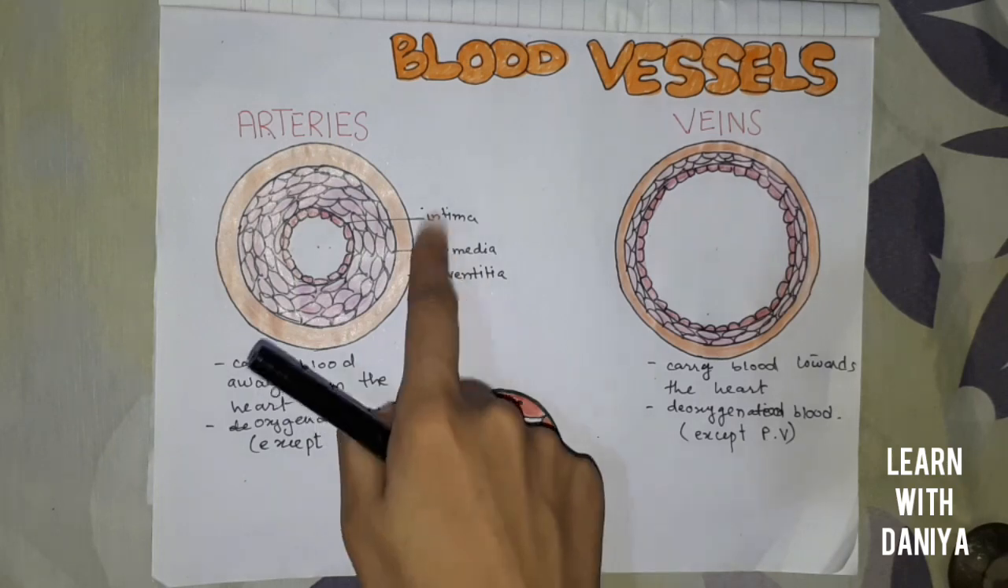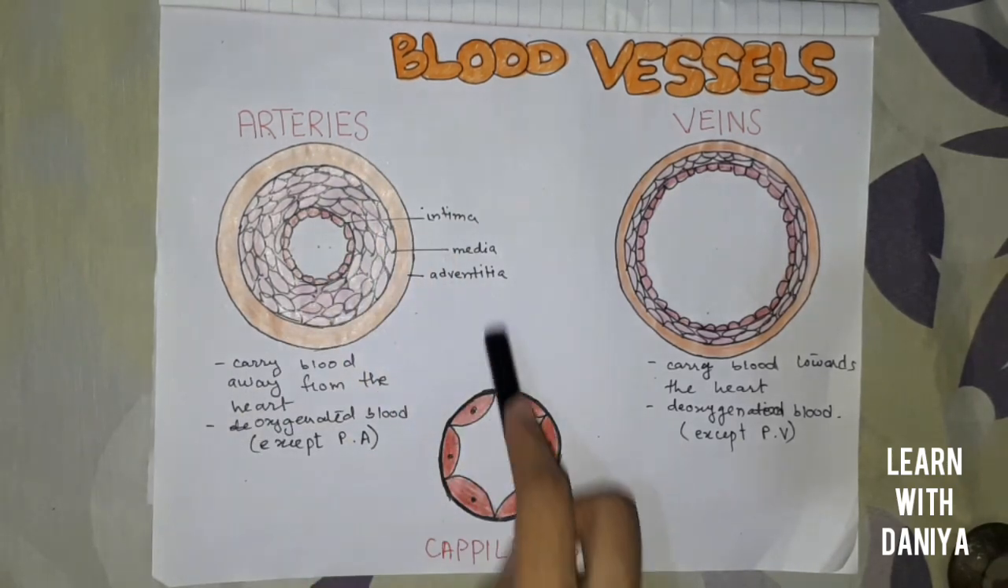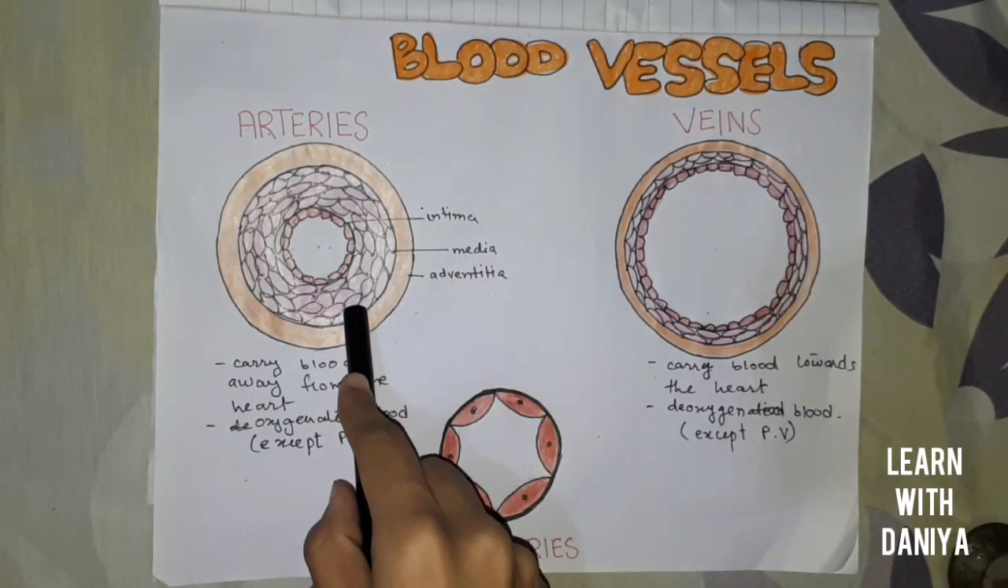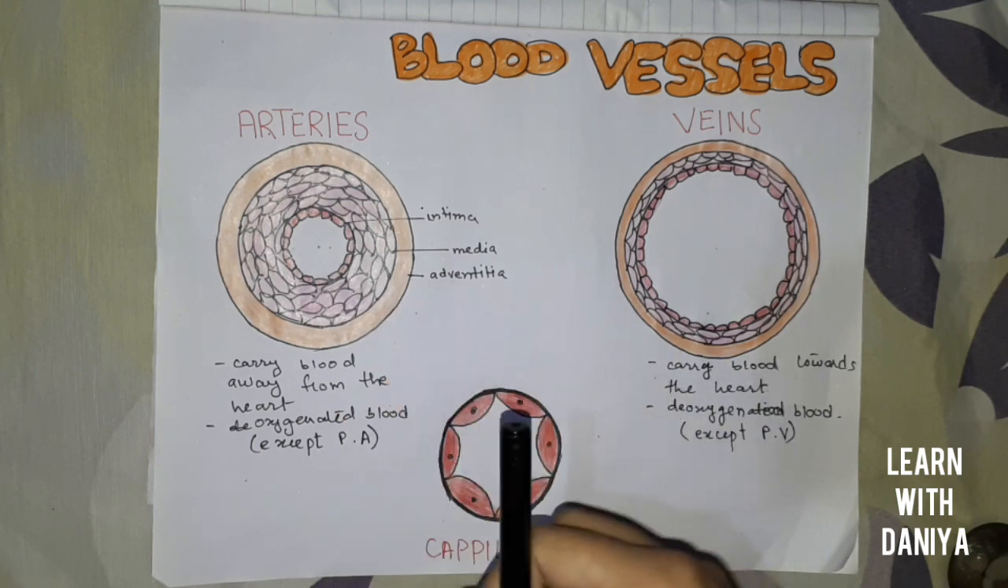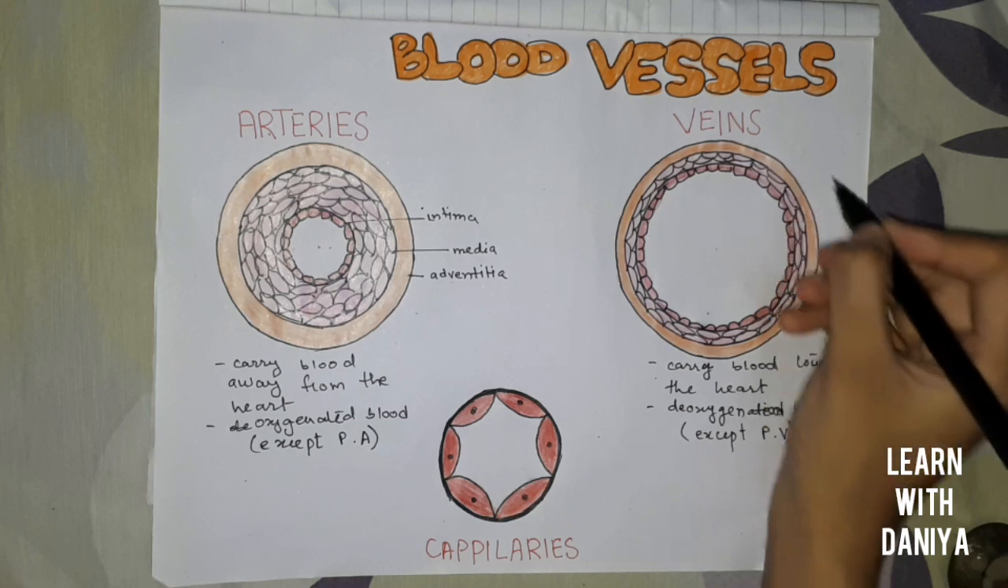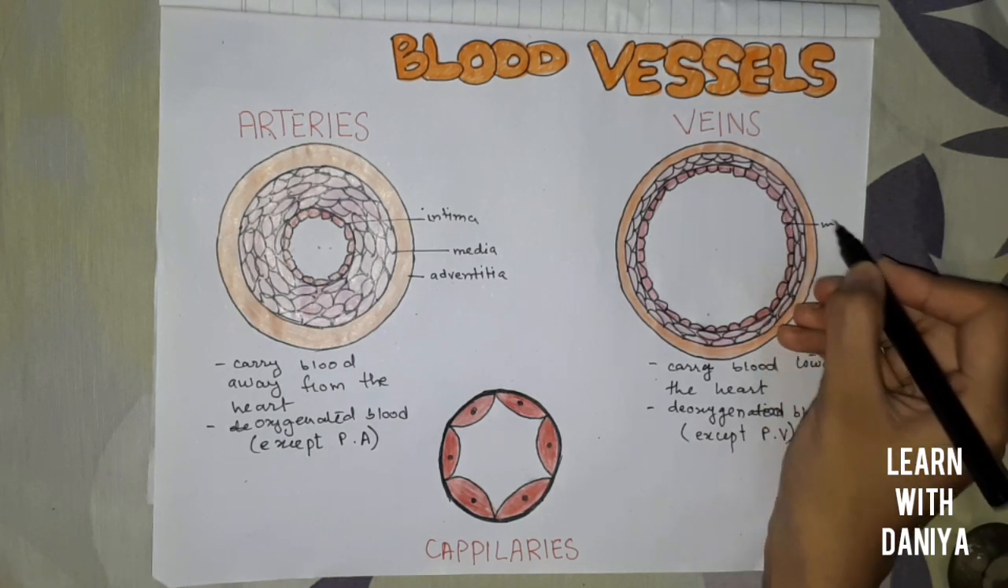The inner layer intima is made up of epithelial cells. The middle layer media is made up of smooth muscle cells, and the outer layer adventitia is made up of connective tissue. Same inside in the veins, the inner layer is intima.